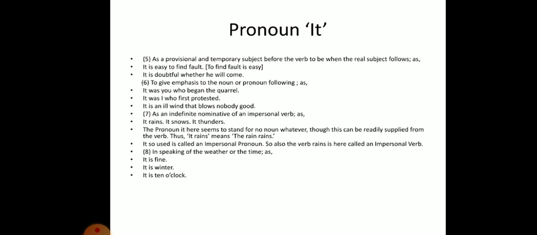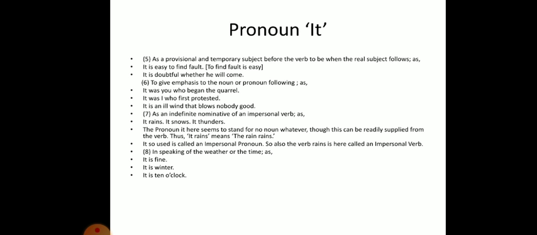Another use of it is as an indefinite nominative of an impersonal verb. For example, rain, snow, and thunder or other weather conditions. It rains, it snows, it thunders. So here it performs the function of an indefinite nominative or subjective pronoun for an impersonal verb.